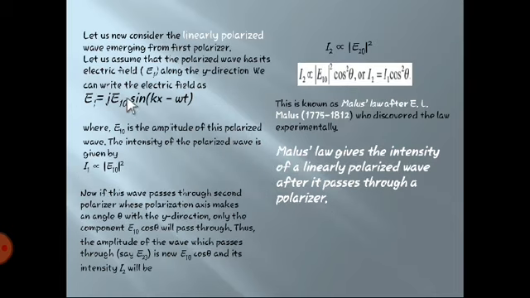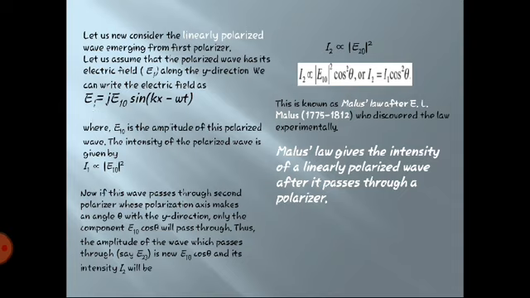Now let us consider linearly polarized light. What happens to linearly polarized light? Again we are going to consider an equation in which E1 = j E10 sin(kx - omega t). Why are we considering E1 and E10?